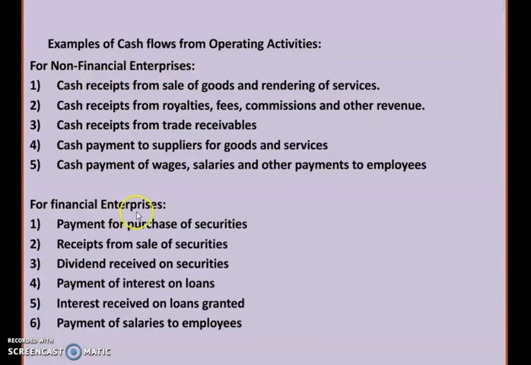And for financial enterprises, what are the receipts and payments? That is payment for purchase of securities. When you purchase some securities, you have to make payment. So for financial enterprises, that is their operating activity. And receipt from sale of securities, dividend received. So these are the financial enterprises, maybe a bank or a financial institution. For them, the operating activity is something else. And for non-financial enterprises, operating activities are in the following ways. That you have to understand separately.